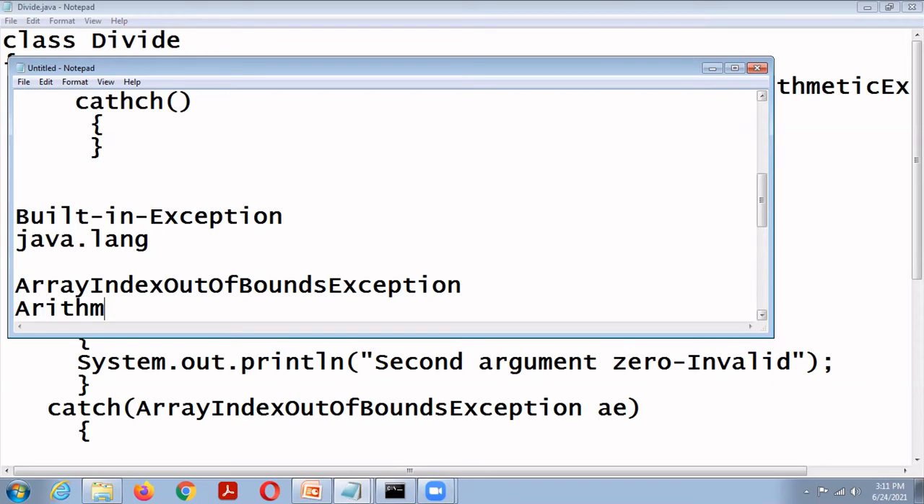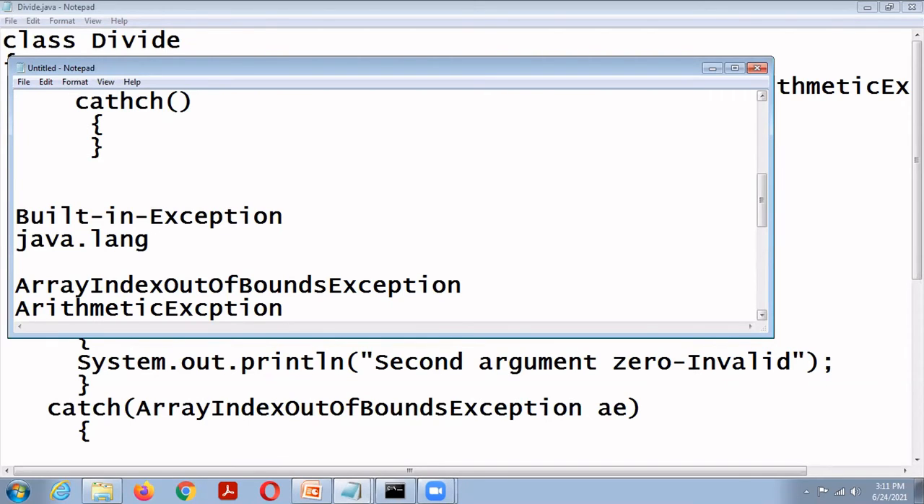Arithmetic exception, that is the divide by 0 error. Then array store exception. This exception is thrown on assignment to an array element of an incompatible type. So the array is created with one type, and we are storing another type of element in that array. Then it will throw array store exception.